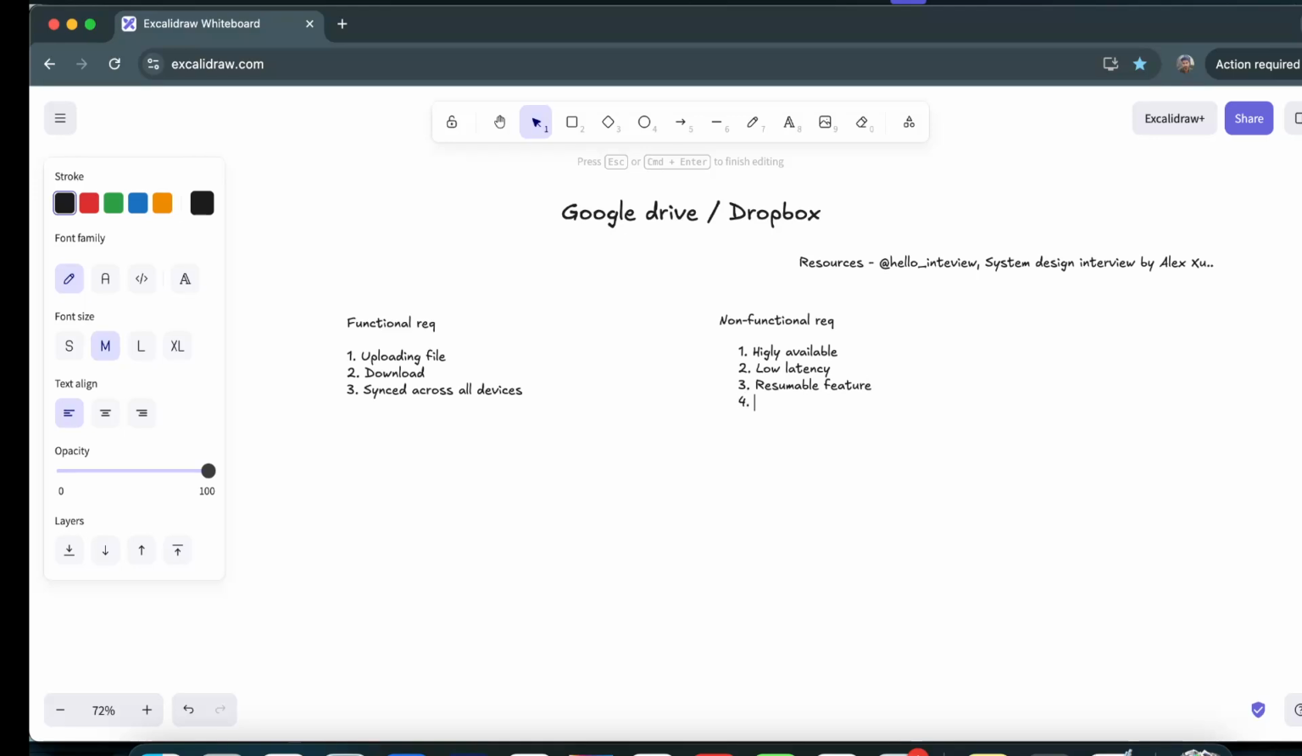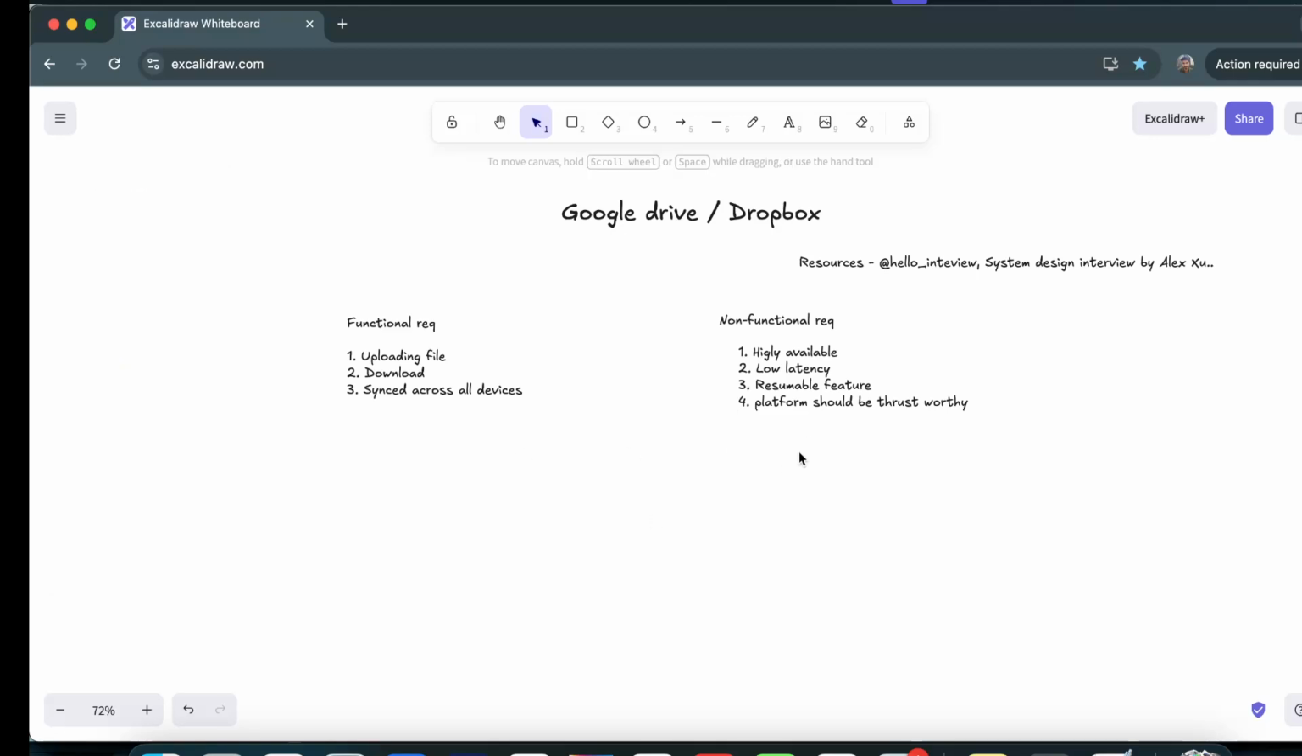And obviously users may upload images, and it is actually a private thing, so the platform should be highly trustable. Also, for a huge file size, like a 10 GB file or 50 GB file, users should be able to upload it. So that is something we can consider a reasonable feature.